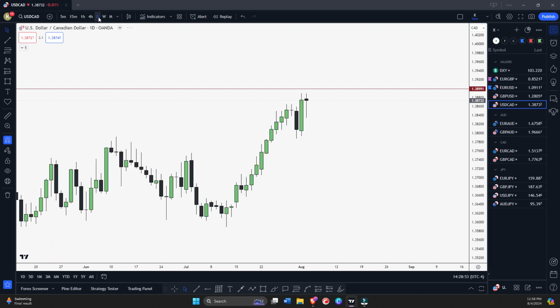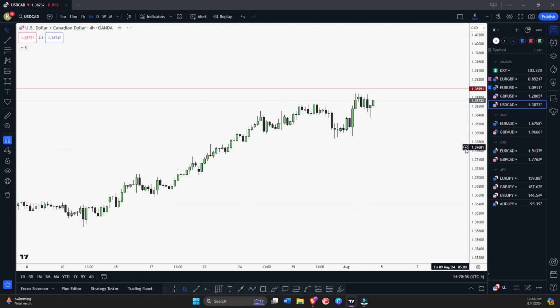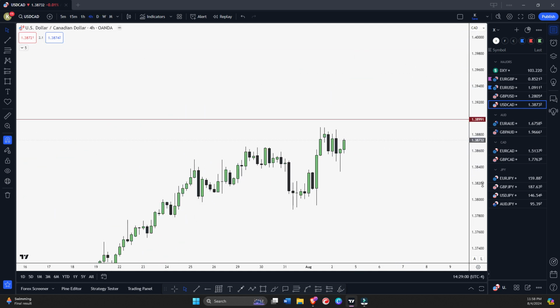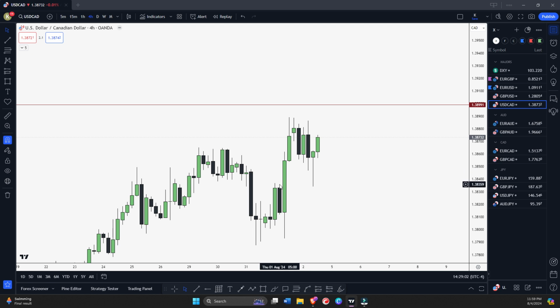So let's see daily time frame. Is daily showing anything? Nothing. Let's see 4 hour as well. 4 hour looks strong because we are holding this fair value gap. It looks okay, and we have this equal high as well for the target.